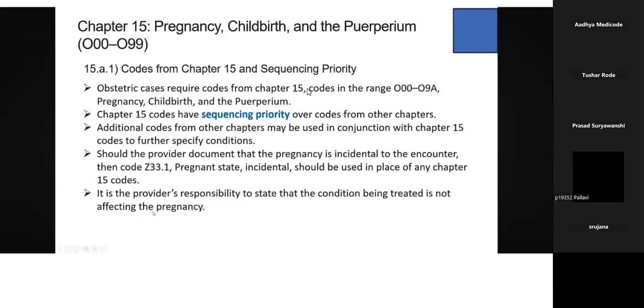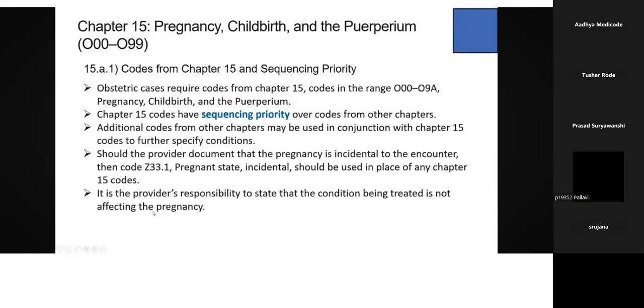Here you can check it out. The very first points: we have codes from chapter 15 and sequencing priority. Please note it down. These pregnancy cases will be called obstetric cases. These cases require codes from chapter 15. That code range is O00 to O9A, pregnancy, childbirth and puerperium. Chapter 15 codes have sequencing priority over the codes from other chapters.